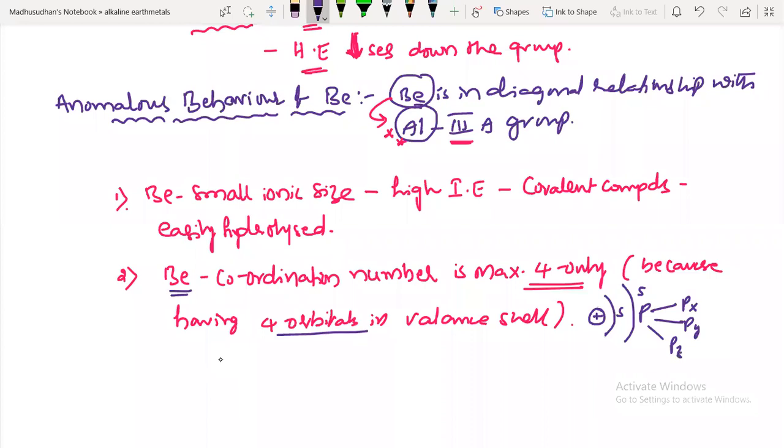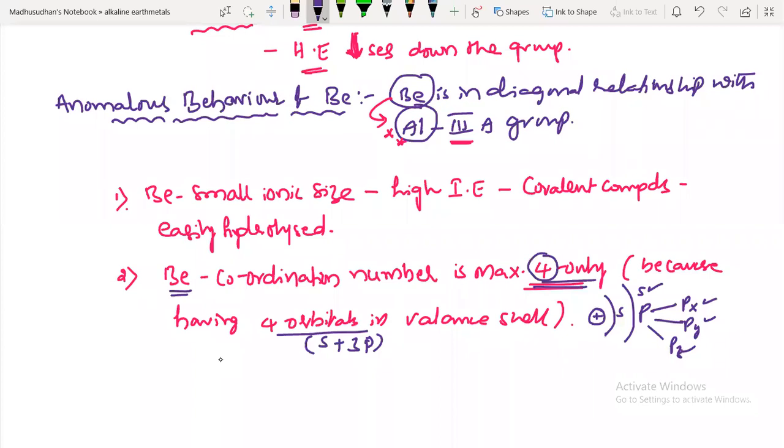So 1 s orbital and 3 p orbitals. So they are the 4. It will not extend its coordination number more than 4 because it has only 4 orbitals in its valence shell.